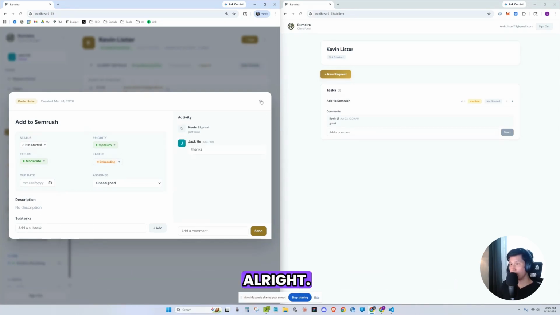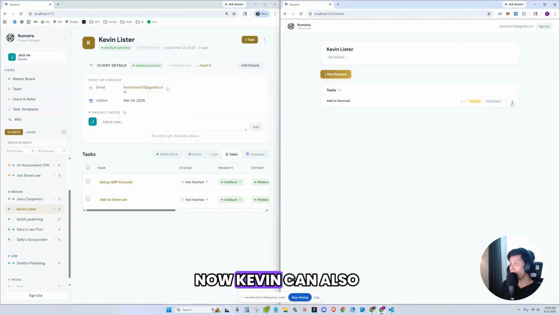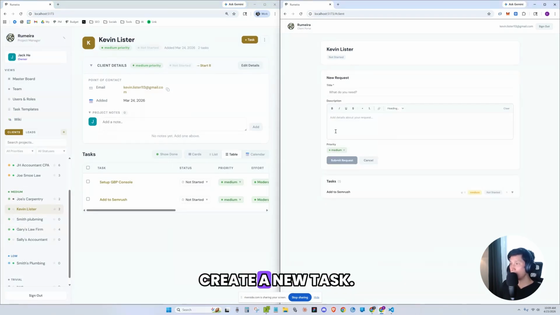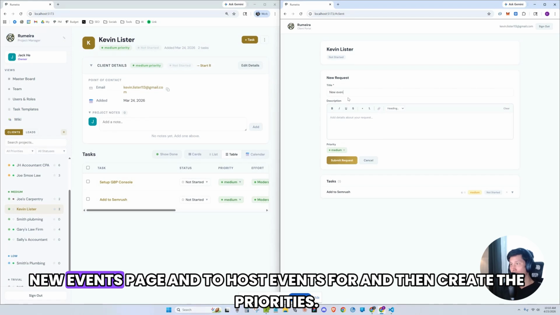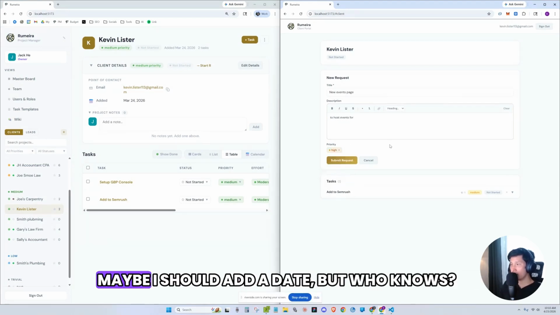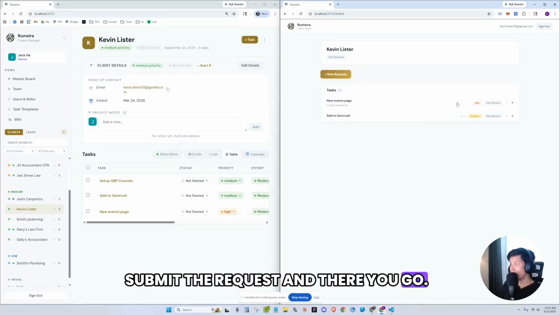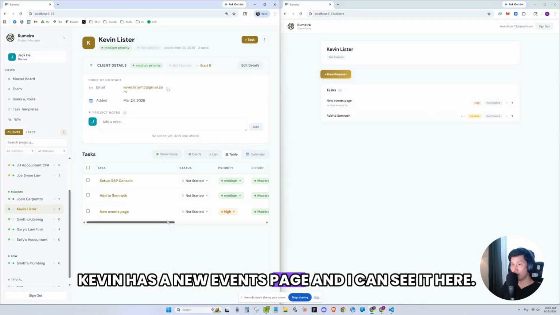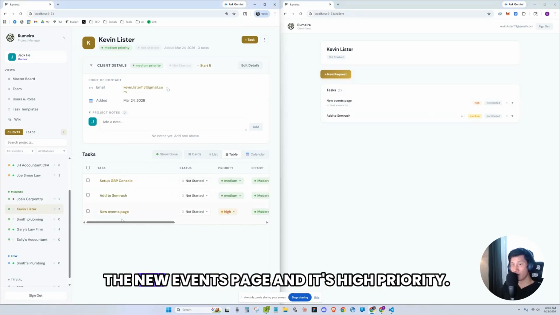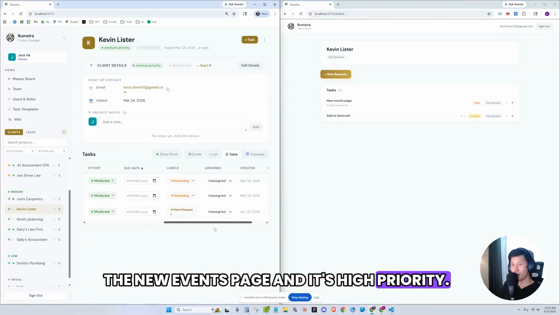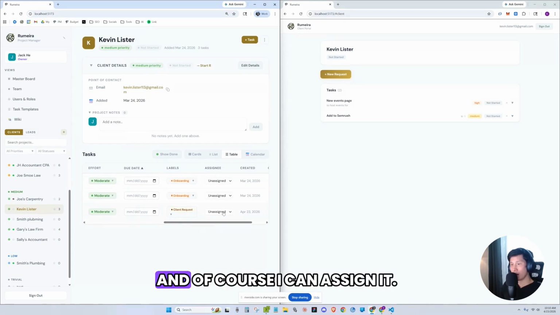Now, Kevin can also create a new task, a new events page, and to host events, and then create the priorities. Maybe I should add a date, but who knows? Submit the request, and there you go. Kevin has a new events page, and I can see it here, the new events page, and it's high priority, client requests automatically. And of course, I can assign it, and that's it.